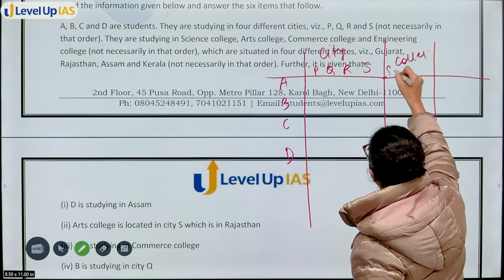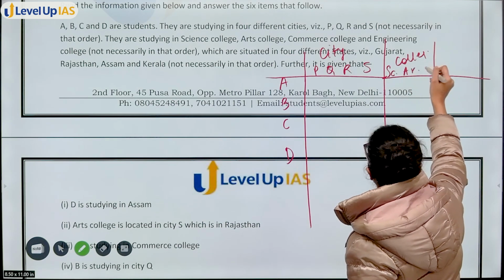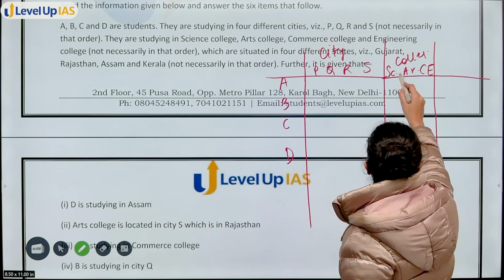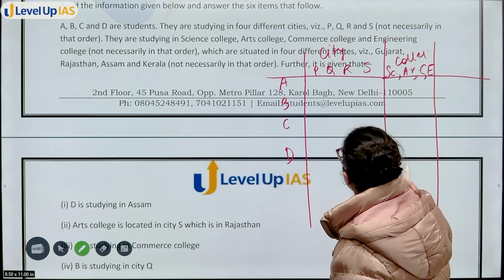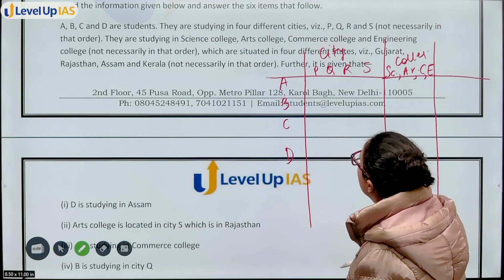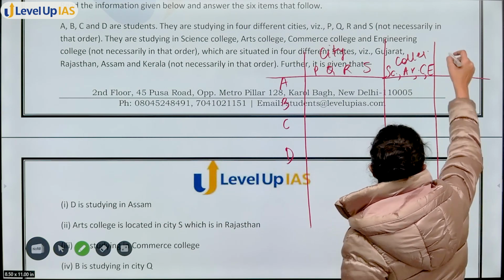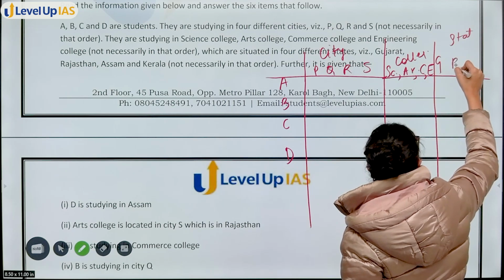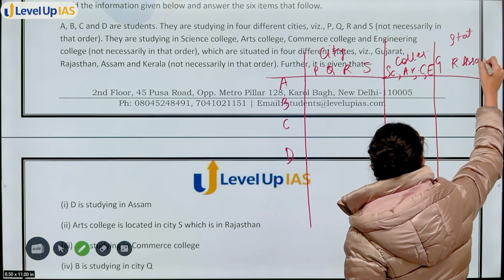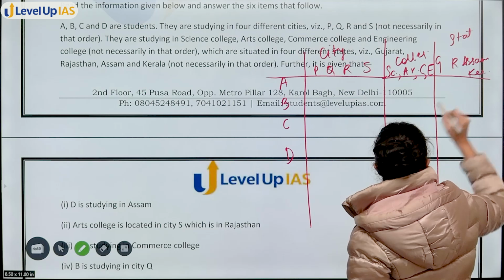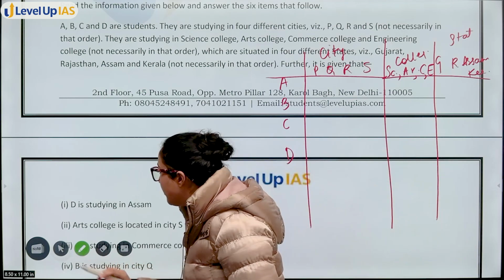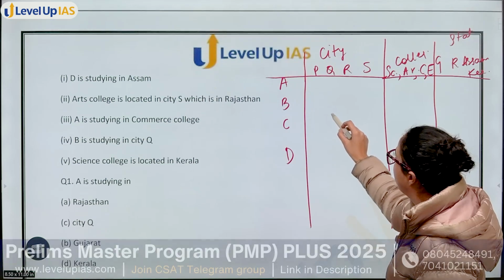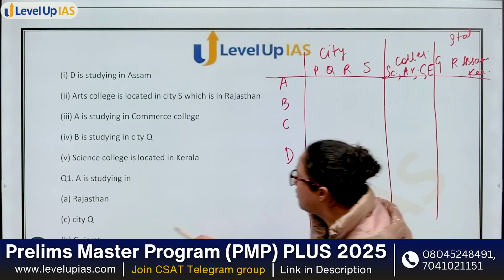College can be science, arts, commerce, and engineering, 4 colleges. Then you have 4 different states. States are what? Gujarat, Rajasthan, Assam, Kerala. ठीक है? Now I have made a diagram of what possible options you can have. Now you can solve the question very easily.